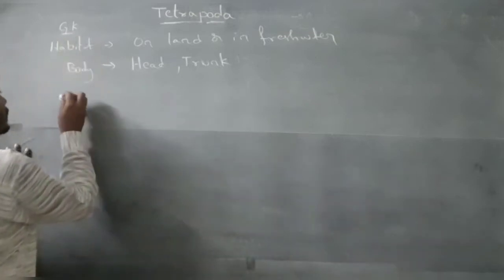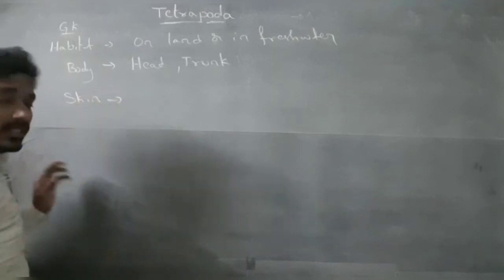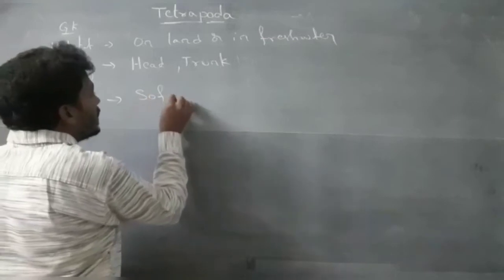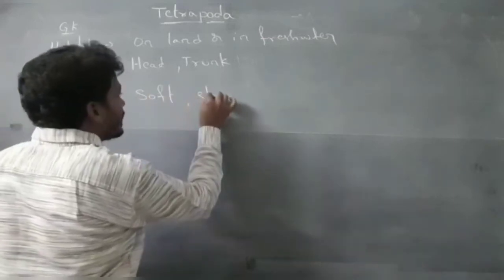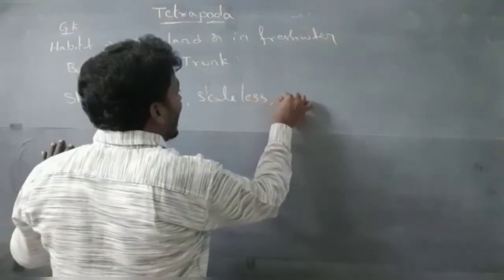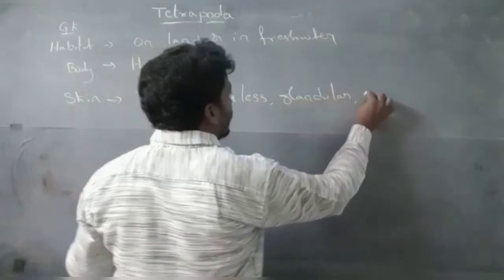Next, skin. Body is covered by skin. Skin is soft, scaleless, glandular and moist.